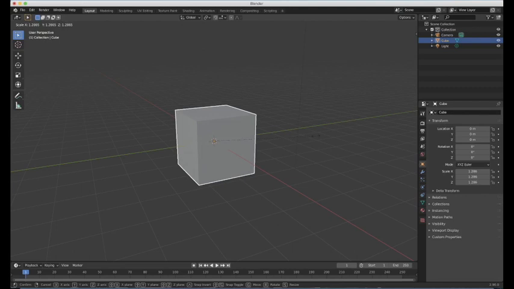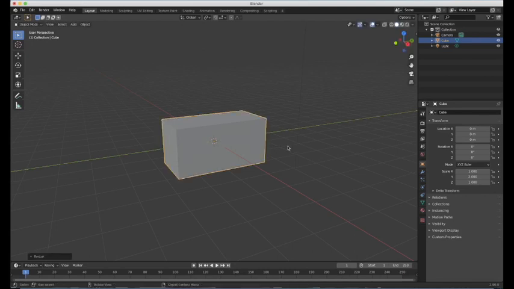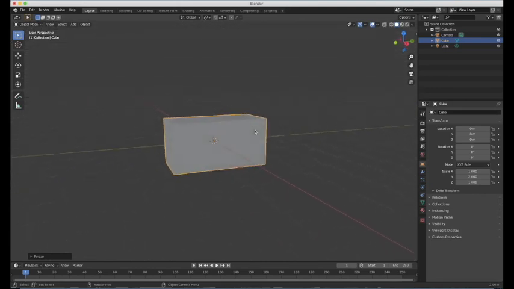But we only want to widen it, so press Y. That means that it will only be transformed along the Y axis. And we want it to be twice as wide as it began, so press 2. That makes it twice as wide, it doubles the width. So press enter, and then there we have it, there's our first brick.